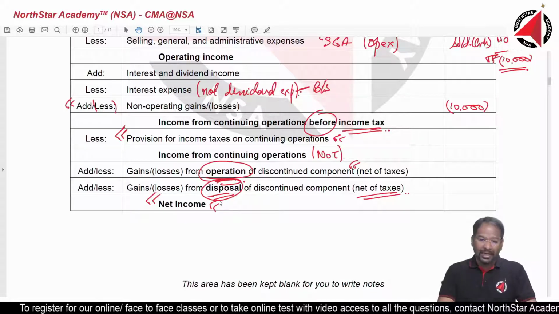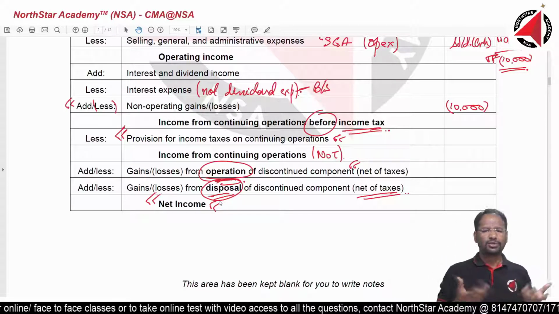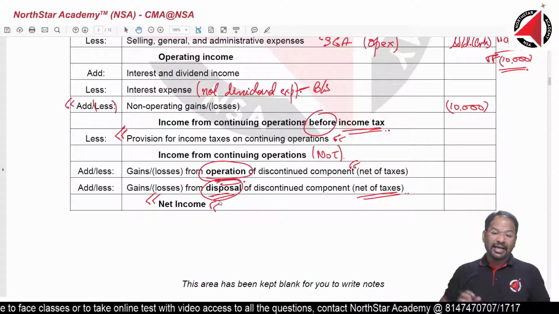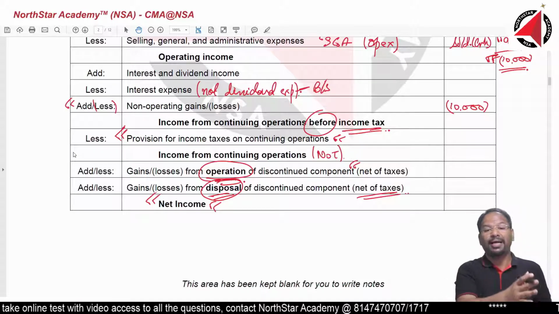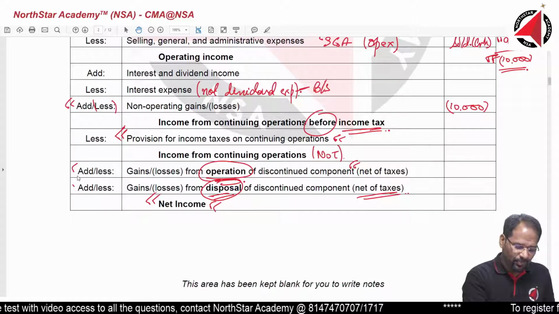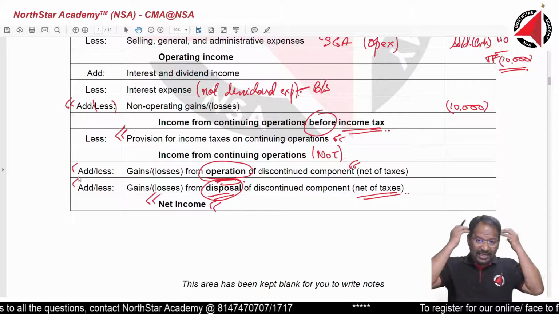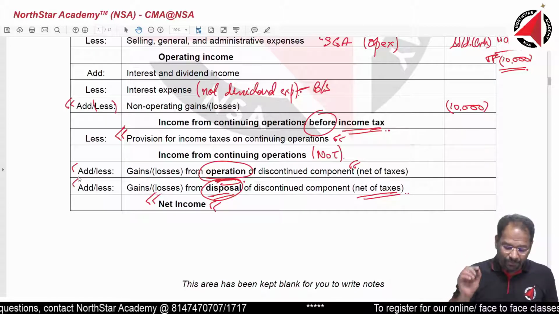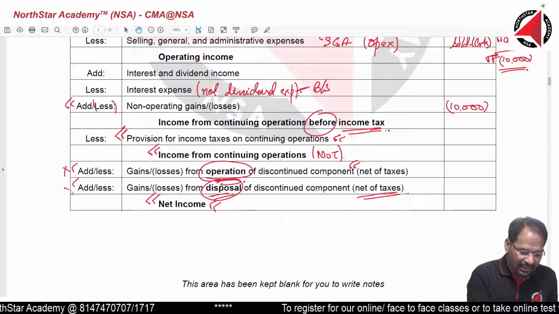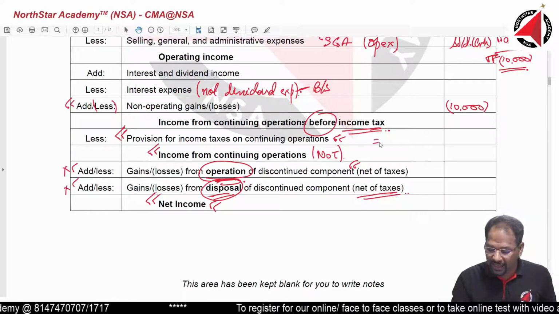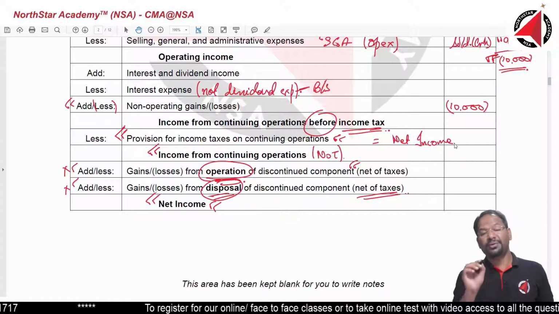But do you think that every year I will sell one business operation? Every year I will sell something? No, I may not sell every year. Suppose this is the year I sold my beanbag business, then I have to show this separately. But next year I did not sell my bed business. I did not sell any operation at all. In that case, this income from continuing operation I will show. After that, this and this I will not show, and this alone would be called net income. Remember this. This alone would be called net income.